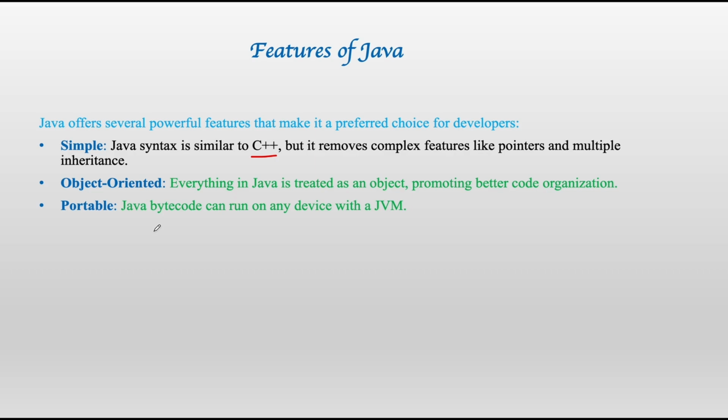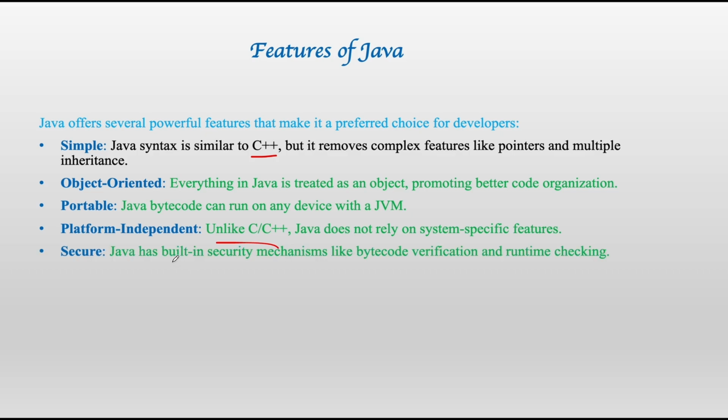Java bytecode can run on any system if the system has JVM, the Java Virtual Machine, installed. Platform independent: because of this JVM, Java is platform independent. But C and C++ are not platform independent. Because of this reason, Java was introduced. Secure: Java has built-in security mechanisms like bytecode verification. Who does this bytecode verification? I have told you that the Java Runtime Environment provides the secure environment that checks the Java bytecode for errors, along with runtime checking.